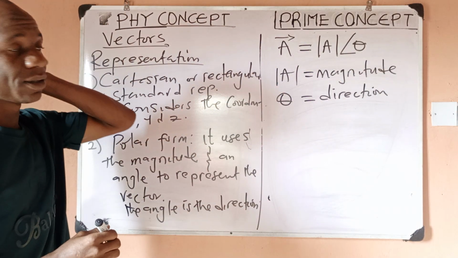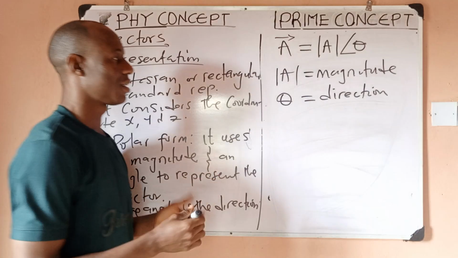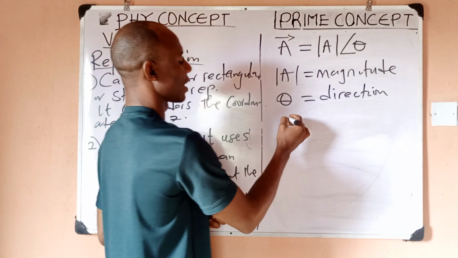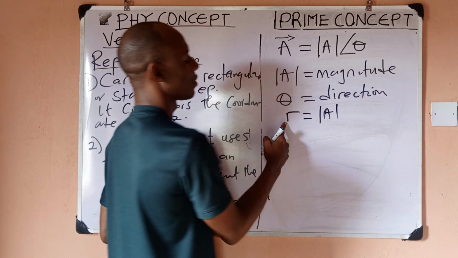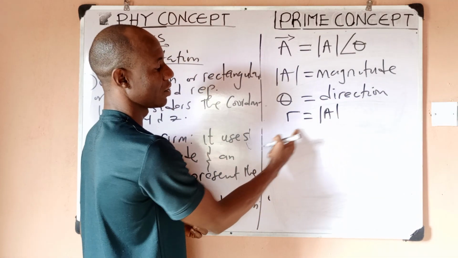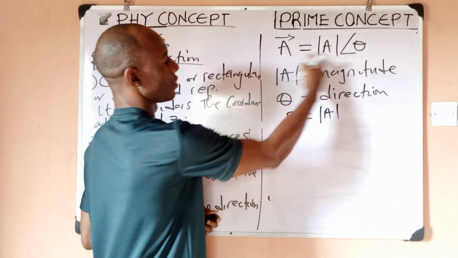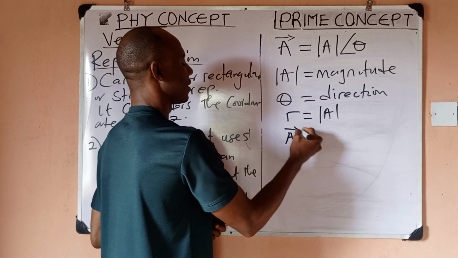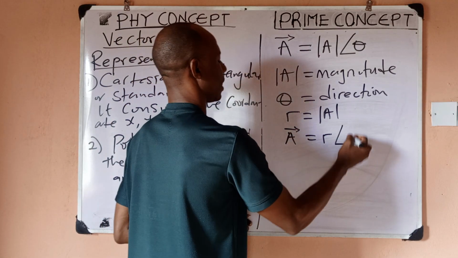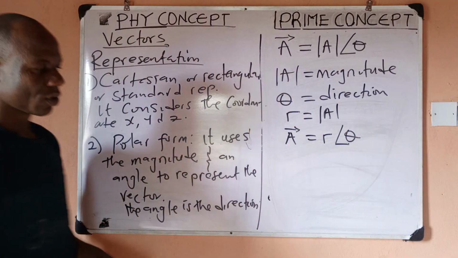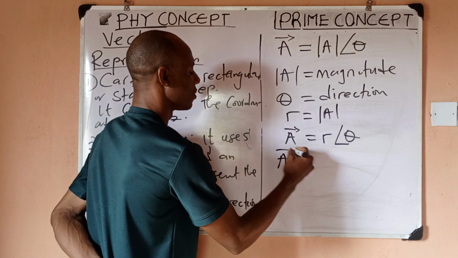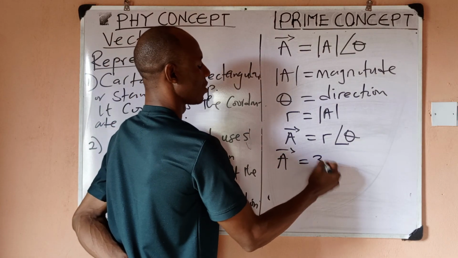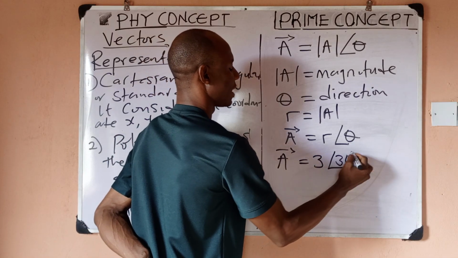Now some books decide to use another symbol. Rather than using this, they can just use R. So you should know that R, which stands for resultant or magnitude, is the same as this. So instead of writing like this, they can still write R at an angle theta. So what is an example of a vector in this form? You can be given vector A equals 3 at an angle of 30 degrees.